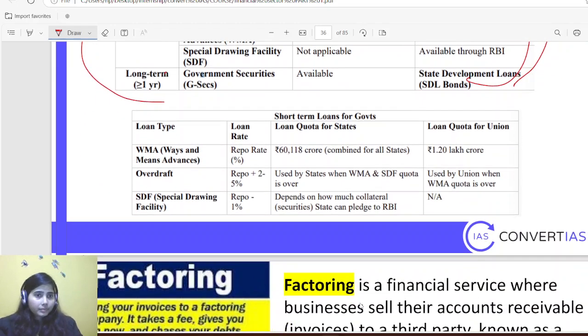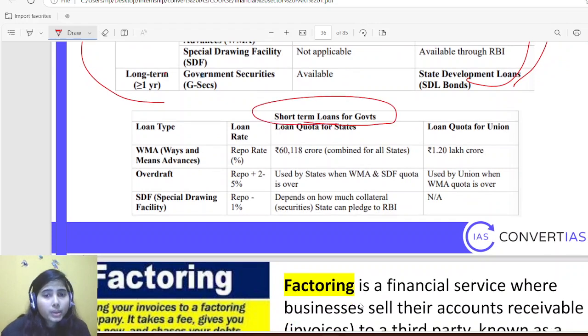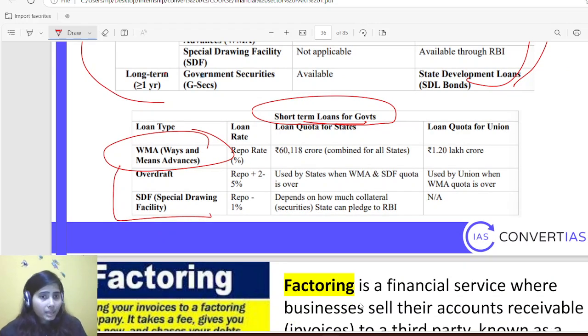Okay. Then short-term loans for government as well. So again, these are the factual aspects for WMA. There is a repo rate for union government. What I'm saying is, for union government, they charge repo plus 1 if they exceed the limit, that is 3 months, and state government is not allowed to exceed that limit as well.